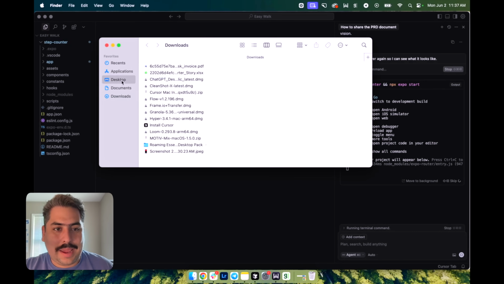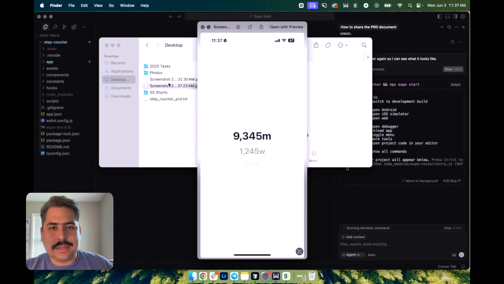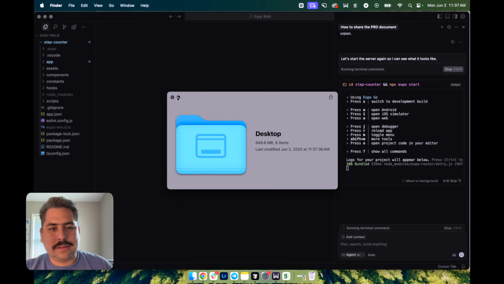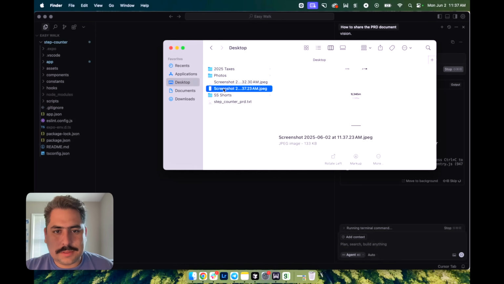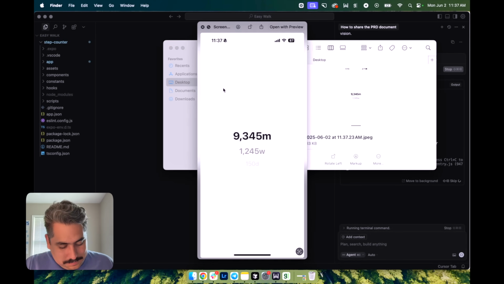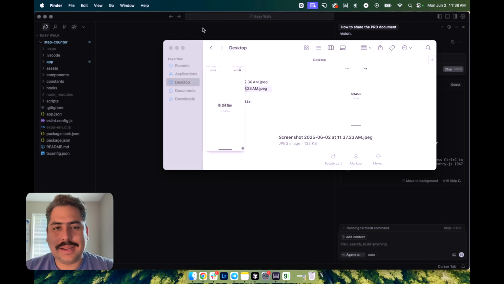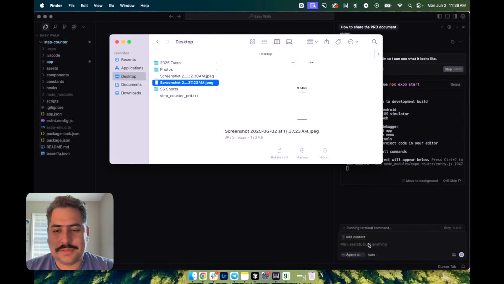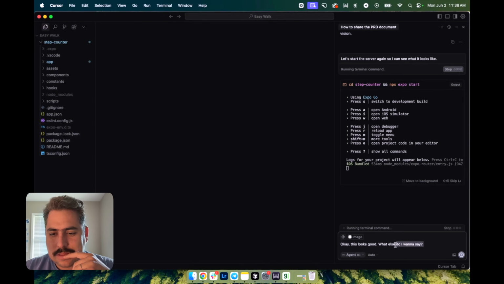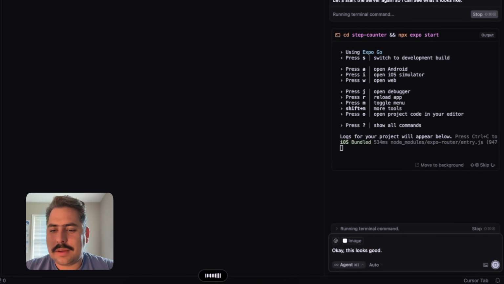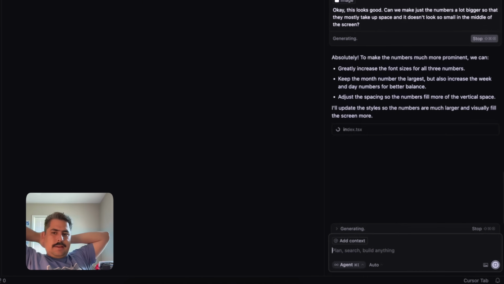It's not great. Okay, that's the error. And this is what it kind of looks like. Oops, where'd it go? Desktop, screenshot. Yeah. So I have 8 numbers on here, like not really, I guess, but that's where we're at. So I'm going to say, okay, this looks good. Can we make just the numbers a lot bigger so that it doesn't look so small in the middle of the screen? Okay, it's uploading.